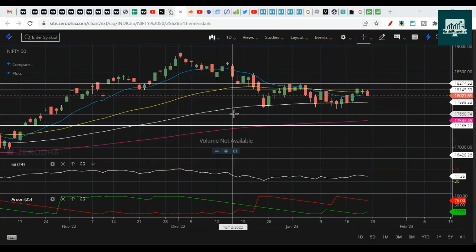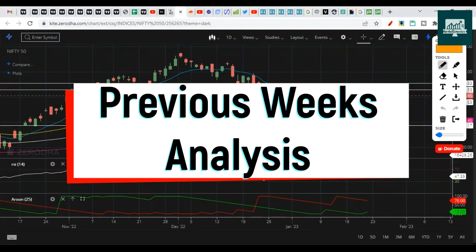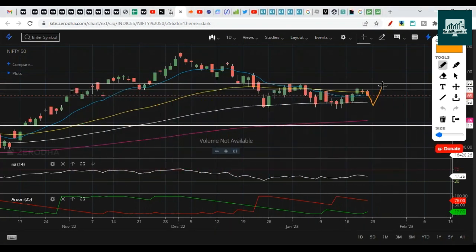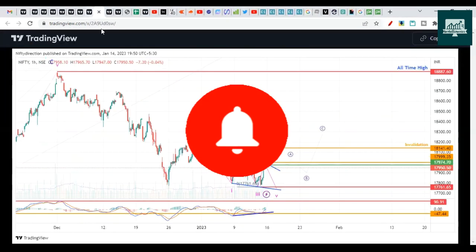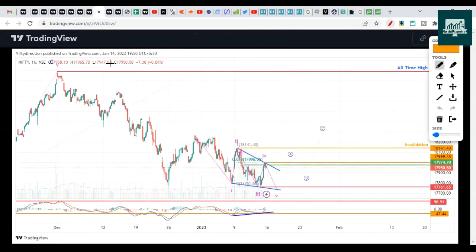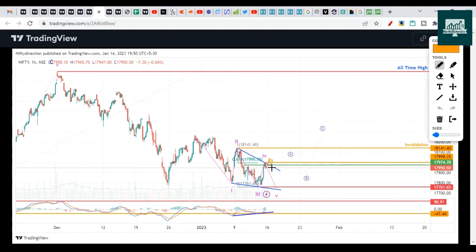Before we do the analysis, let's understand what we discussed in the previous week. In the previous week, we expected that it will make one more low and then bounce back on the upside. So I think this was the chart, from 14th Jan, that we discussed, that Nifty would drop towards this. It is making a falling wedge and then will give a pullback. But Nifty opened small gap up in the next session and then fell on the downside and then started the pullback.